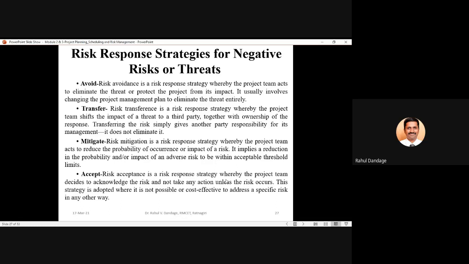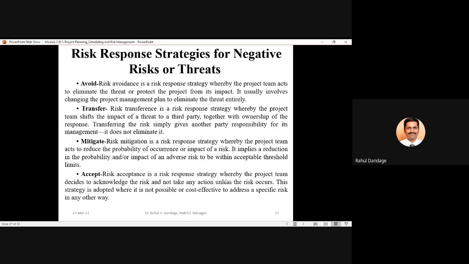So risk acceptance is a risk response strategy where the project team decides to acknowledge the risk and not take any action unless the risk occurs. This strategy is adopted where it is not possible or cost effective to address a specific risk in any other way. So accept is nothing but the last option.